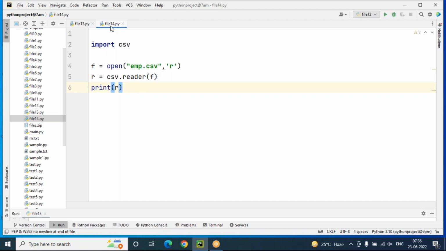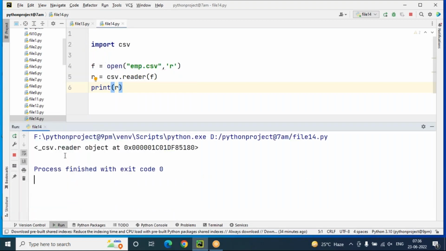We are printing the r value. Once I print this r value, you can see this. What is this? It is a csv.reader object at 0x000000, a reader object.